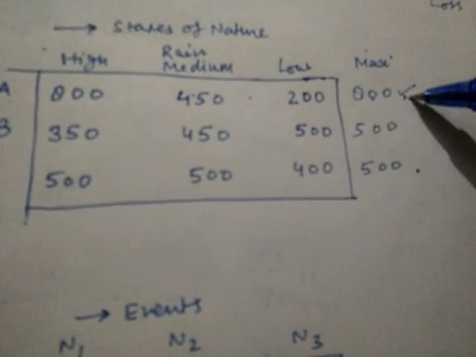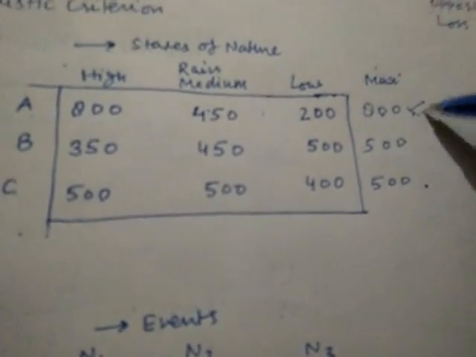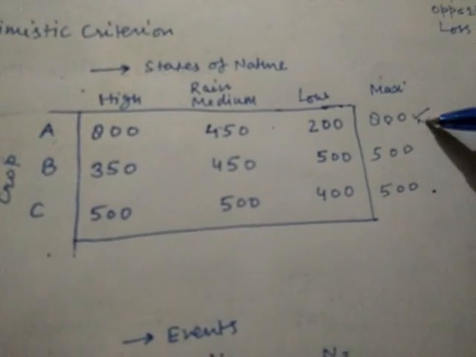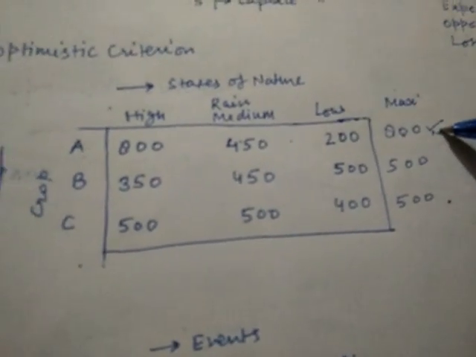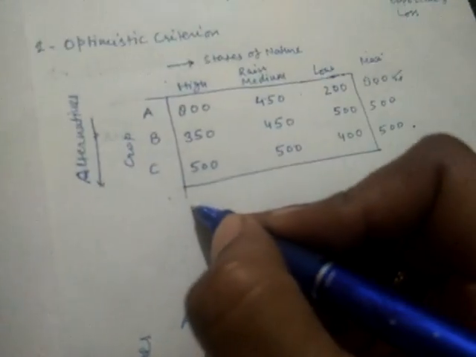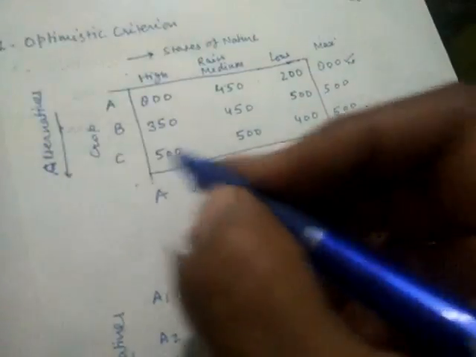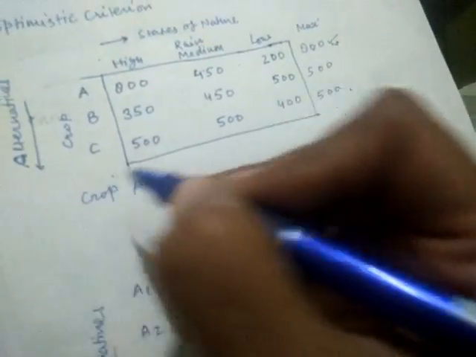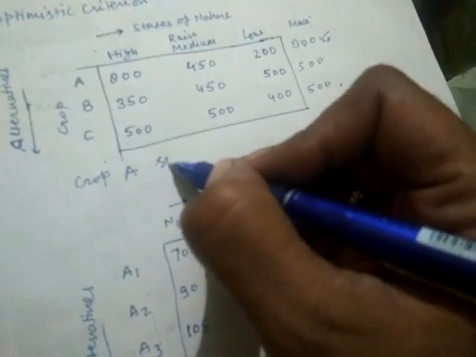Now this is the decision which will be made by the farmer if he thinks in this way. So now here we are going to write the answer. According to optimistic criteria, crop A should be selected.